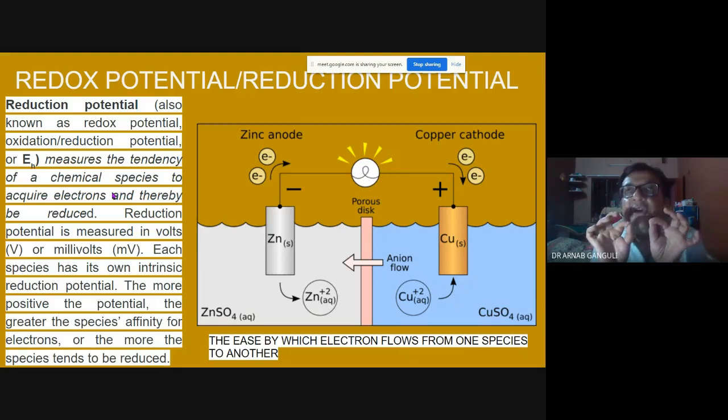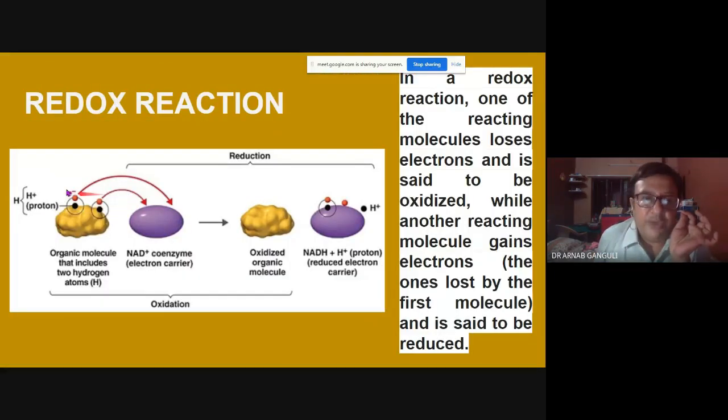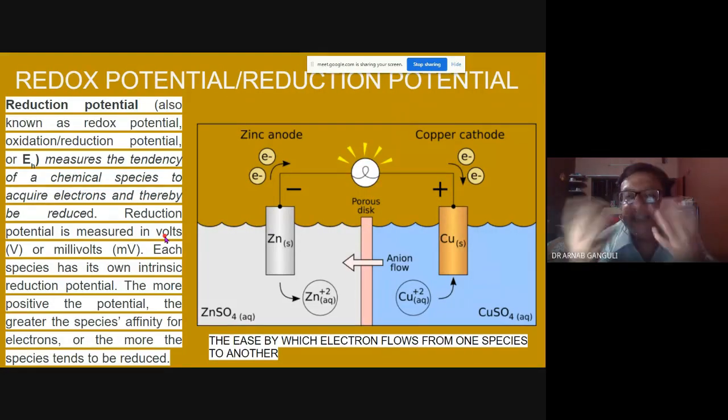Let's go to the previous slide. It's the ease with which the electron flows from this molecule to this one. So this must be willing to release the electron. Therefore, it's a reducing agent, and this must be willing to accept the electron. So, how easily it is going. For some you need more energy, for some you need less energy.